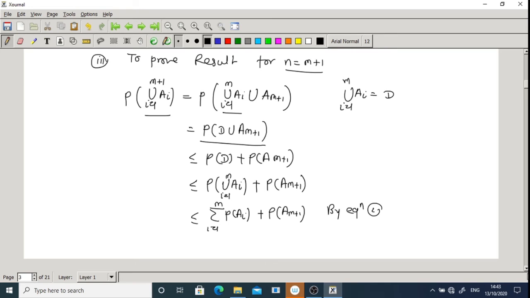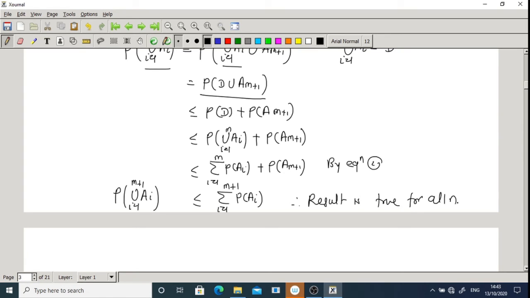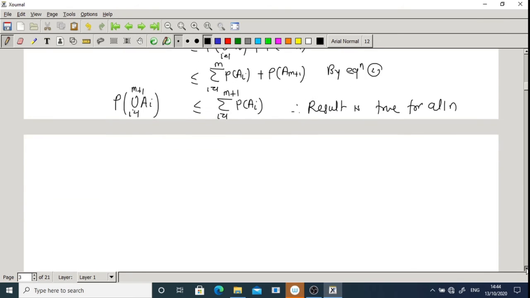Then this is equal to, this is the same as summation over i going from 1 to m plus 1 of probability of Ai. So we start by probability of union over i going from 1 to m plus 1 of Ai, and we get this. Therefore the result is true for all n by mathematical induction. So in this way we prove the extension of Boole's inequality.